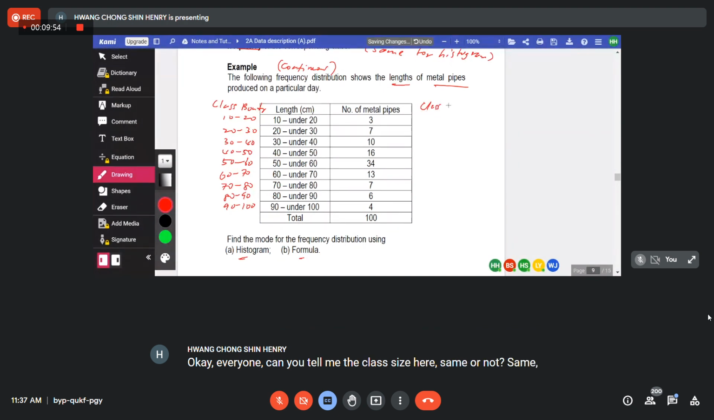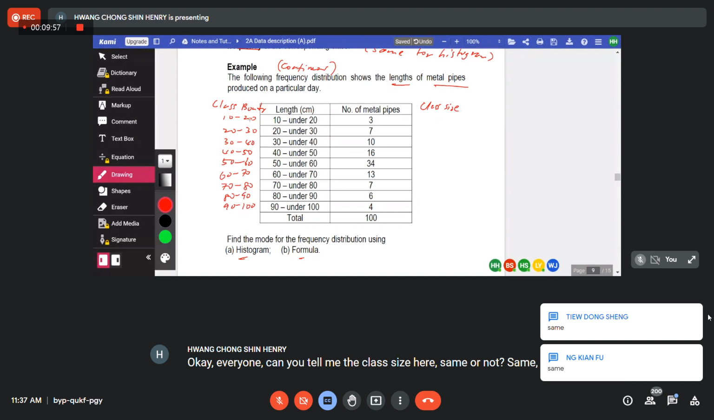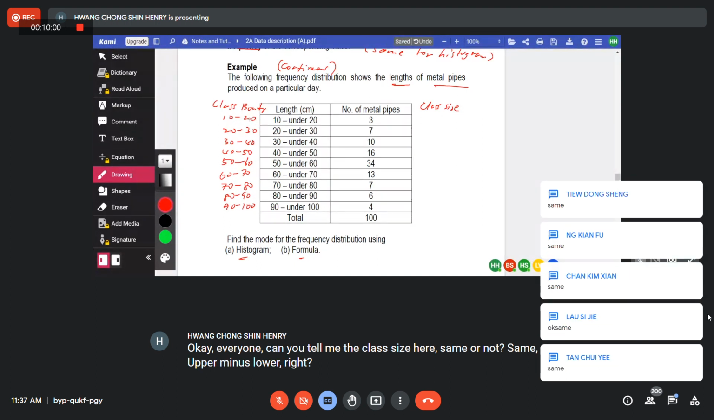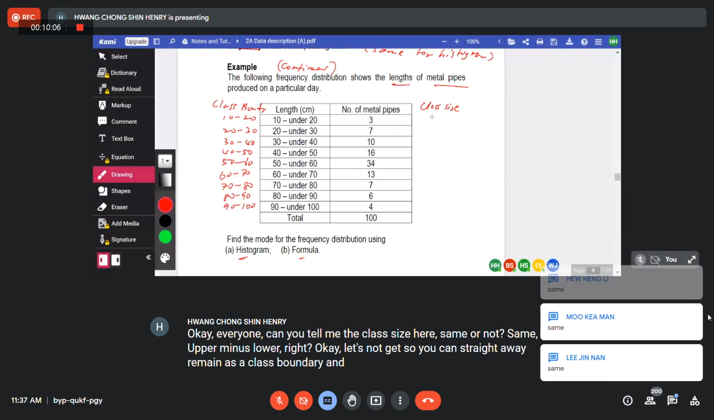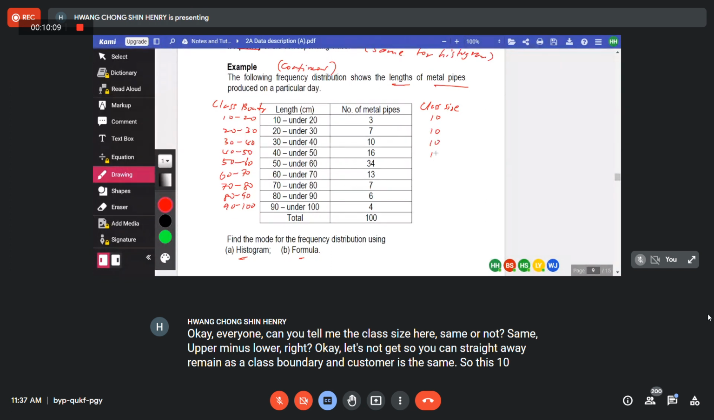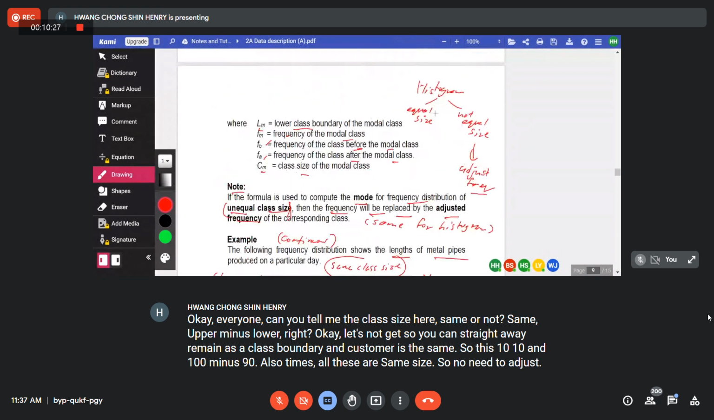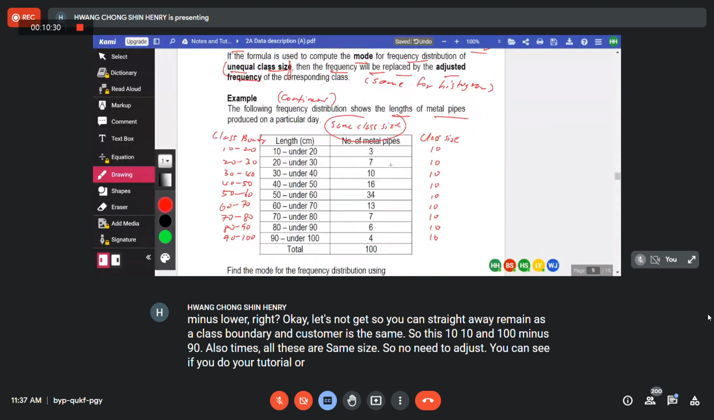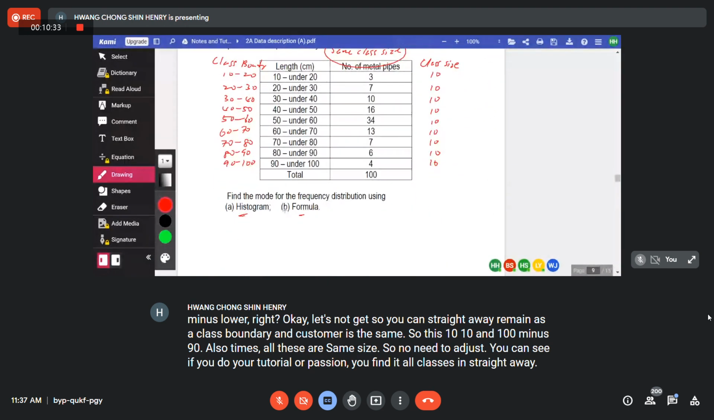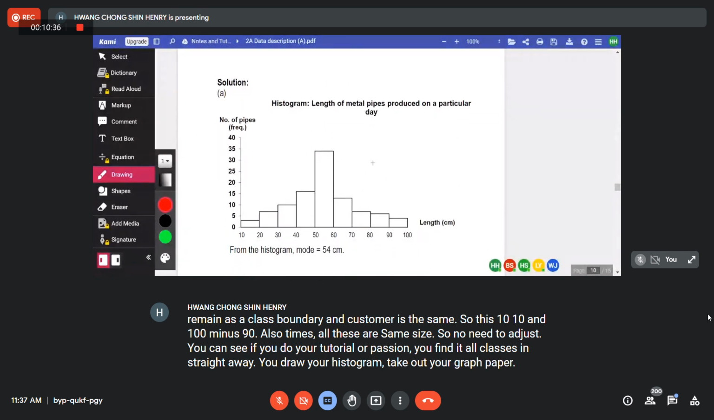Upper minus lower, right? Okay, there's no gap, so you can straight away remain as a class boundary and class limit is the same. So this 10, 10, 10, 10, 10, 10, 10, 10, and 100 minus 90 also 10. All these are same size. So no need to adjust the frequency. If you do your tutorial or past revision, you find that all class size are same, straight away you draw your histogram, take out your graph paper, then you draw your histogram.